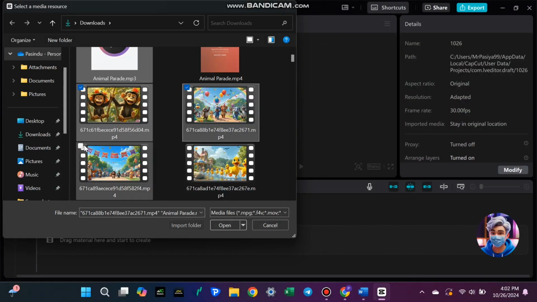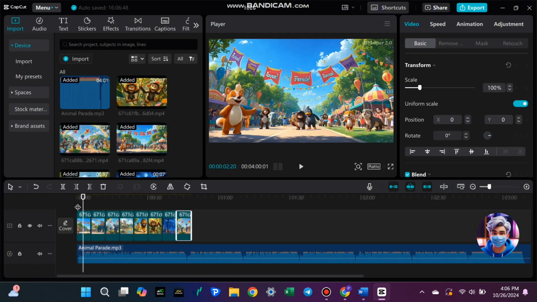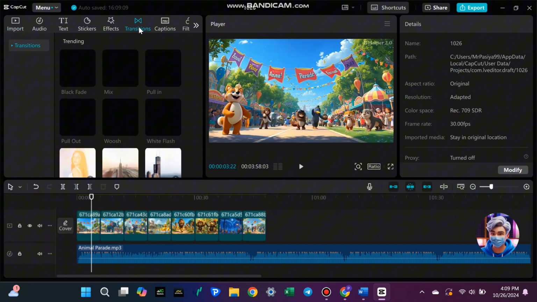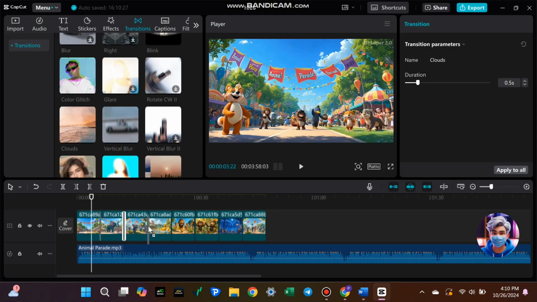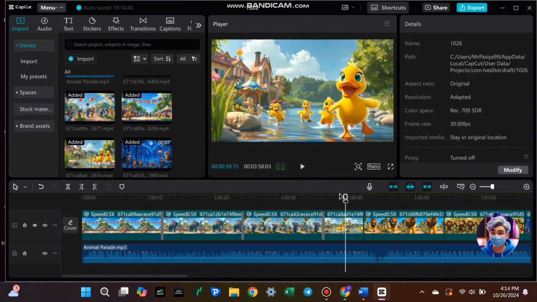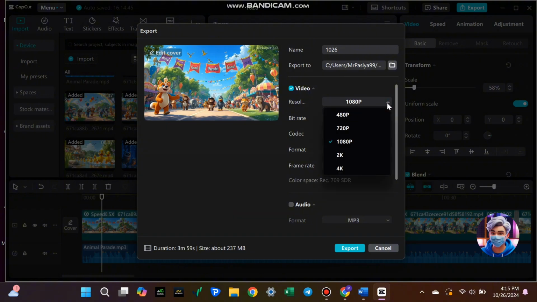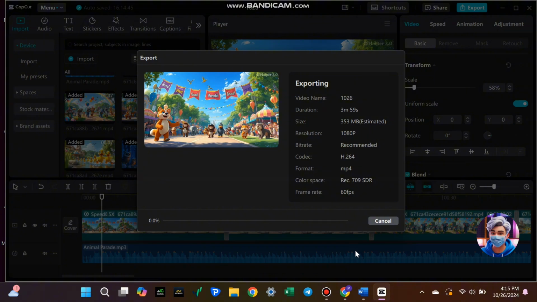Finally, we're going to pull everything together using CapCut, a user-friendly and free video editing tool. Start by uploading your music track and the animated clips you created. Once everything is in CapCut, you can begin matching the visuals to the lyrics and beat of your song. To create a smooth and engaging video, consider adding transitions between clips. This will help your video flow better and keep viewers interested. You can also incorporate text to highlight key lyrics, making it easier for kids to sing along. Once you're satisfied with how everything looks and sounds, it's time to export your creation. Click the export button and CapCut will compile your video into a finished product.